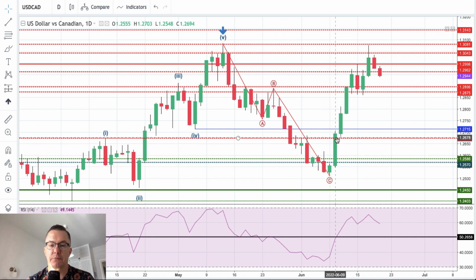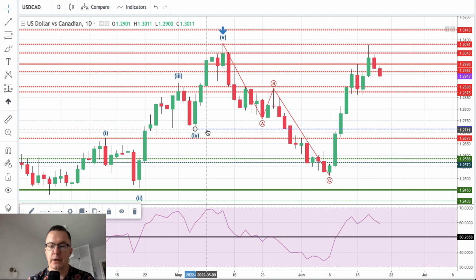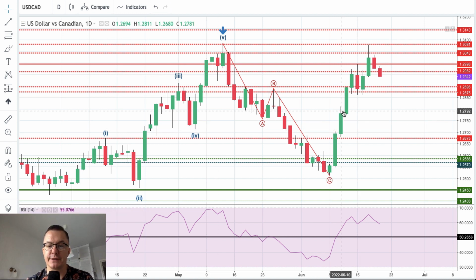Then we have a bullish engulfing pattern. We retraced to the level of 1.2711, which was the previous wave 4 low. Now we broke above this one, then another confirmation to the upside, then another confirmation to the upside, and eventually the market hit the previous wave 5 high. The high was made at the level of 1.3076, and this is exactly 1.3077, 1 pip higher in that candle. Yesterday we got the down candle, and now the market is trying to pull back just a little bit.